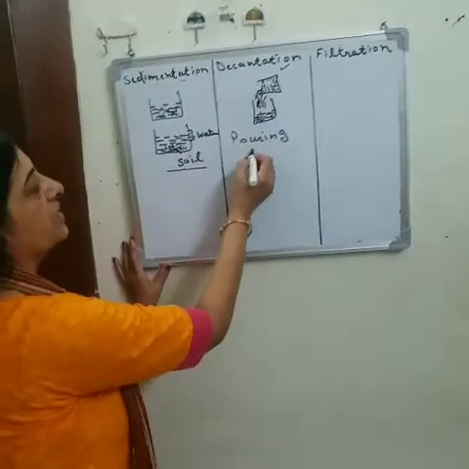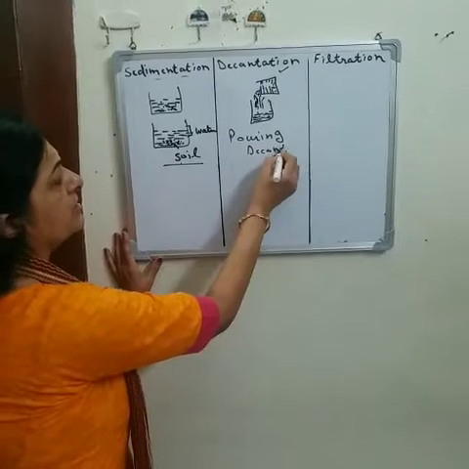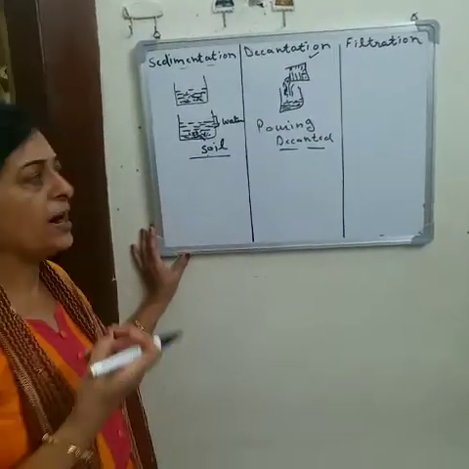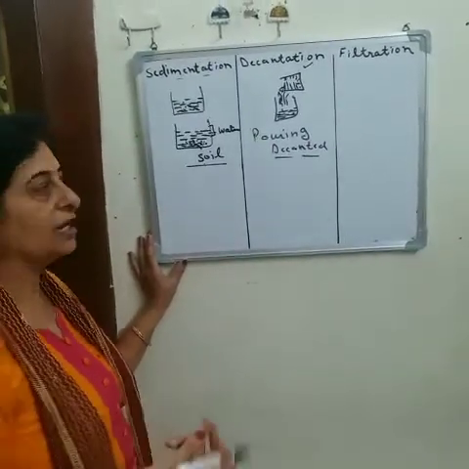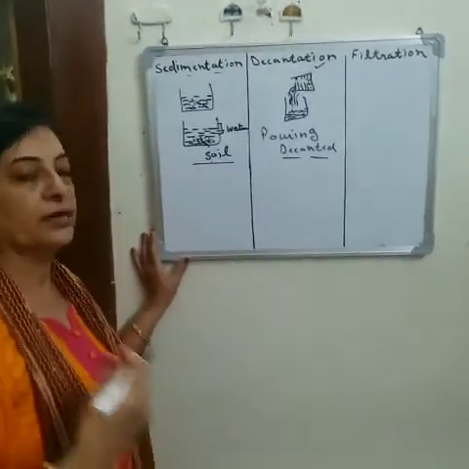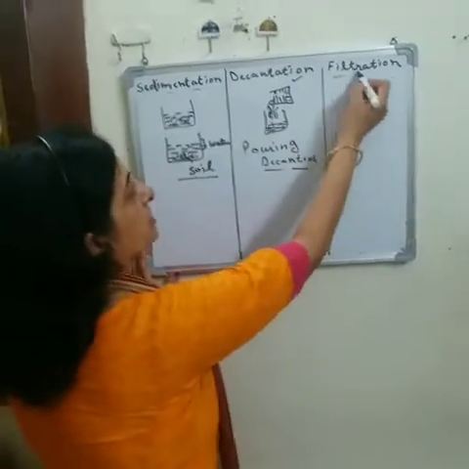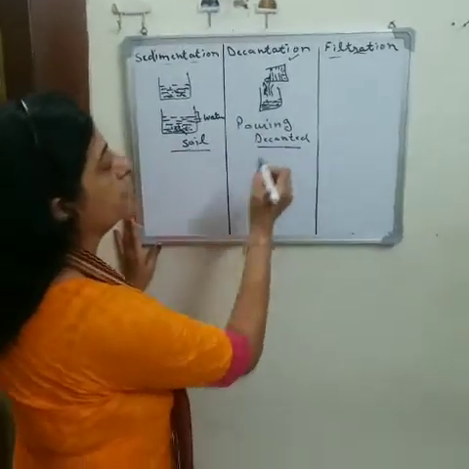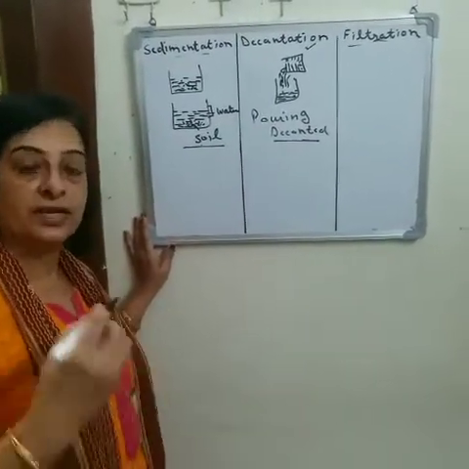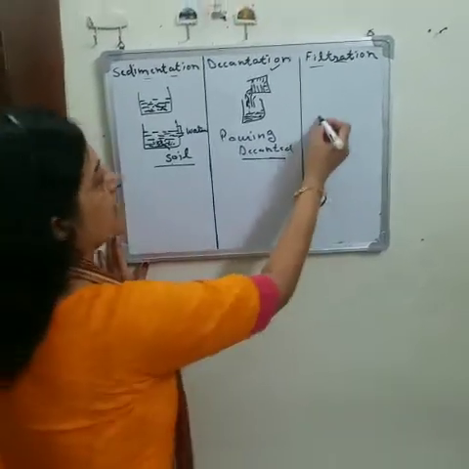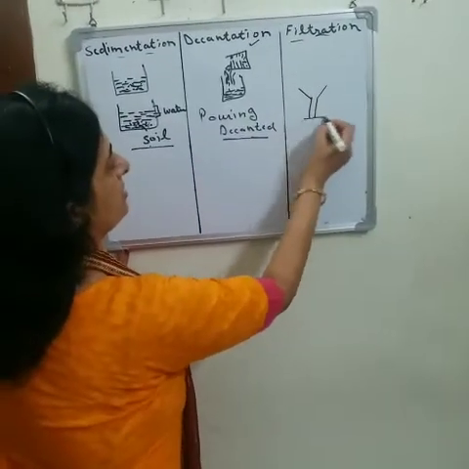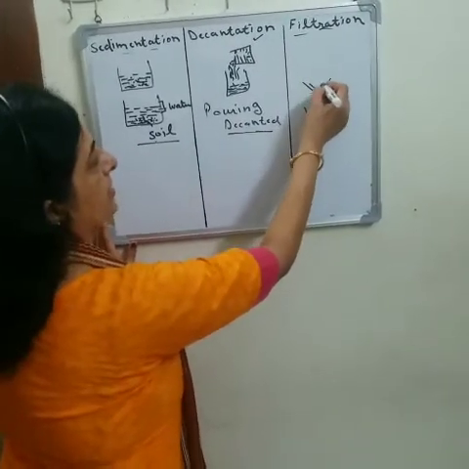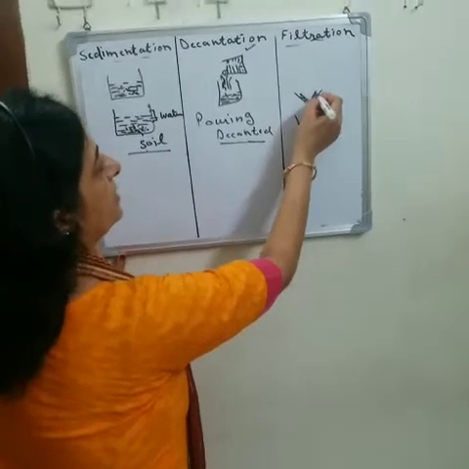So now we have the decanted water. This decanted water also has some amount of soil or some particles. It is slightly brown in color. This decanted water we can further purify by the process of filtration. Filtration means we pass the decanted water through the filter paper. First of all, we take the funnel, and in the funnel we add the filter paper.